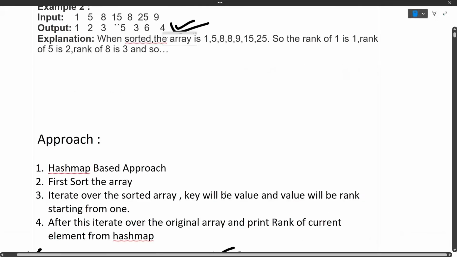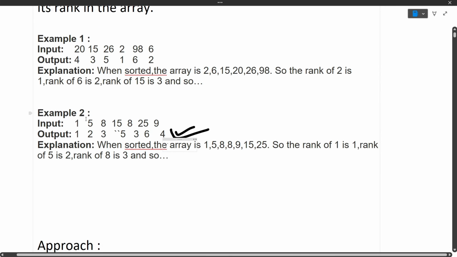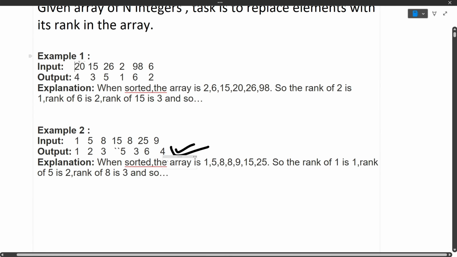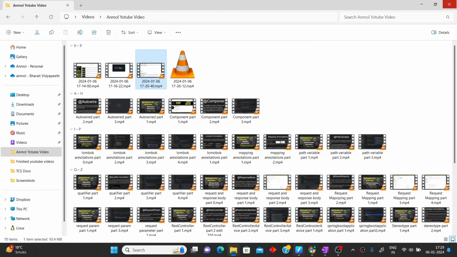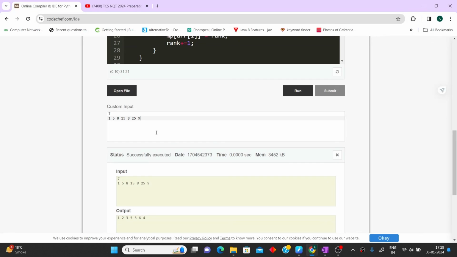Let's try another input as well. There are 6 elements, separated by single spaces.